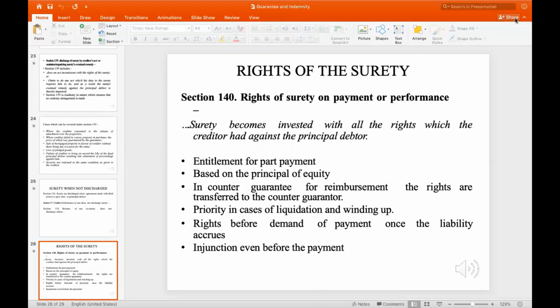Section 140 of the Indian Contract Act speaks for the rights of the surety. That is, the surety becomes invested with all the rights which the creditor had against the principal debtor. That is, entitlement for part payment based on the principle of equity. In counter guarantee for reimbursement, the rights are transferred to the counter guarantor, the person who guarantees the guarantor. Next is the priority in case of liquidation or winding up. The rights before demand of payment once the liability accrues. Injunction even before the payment.